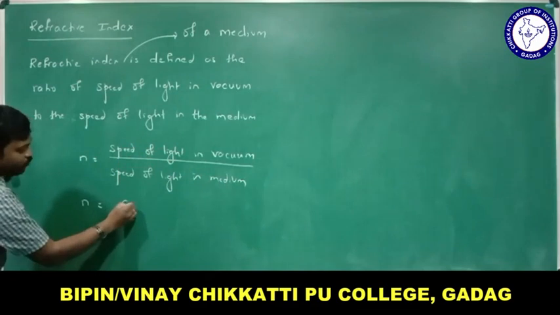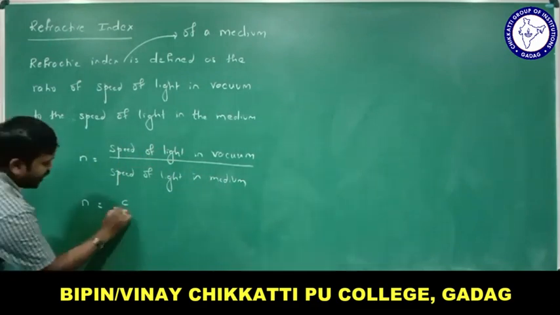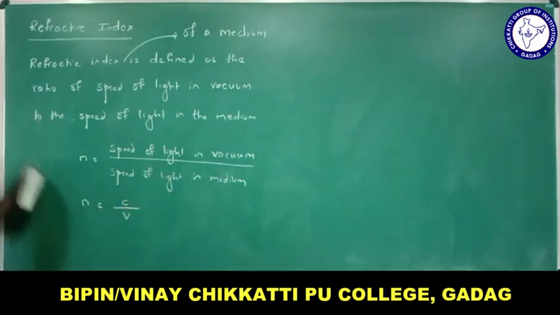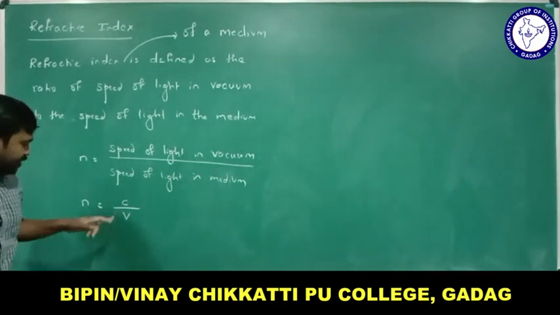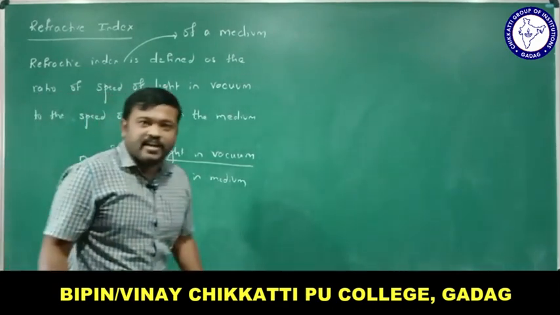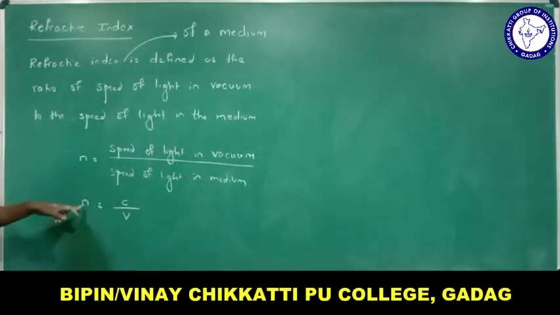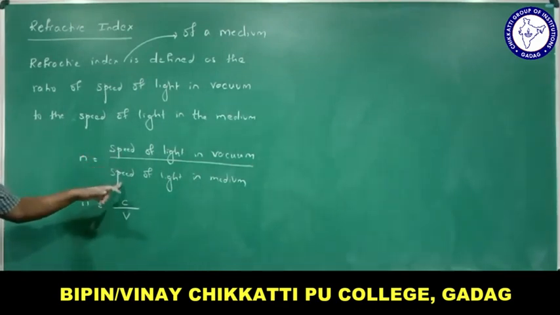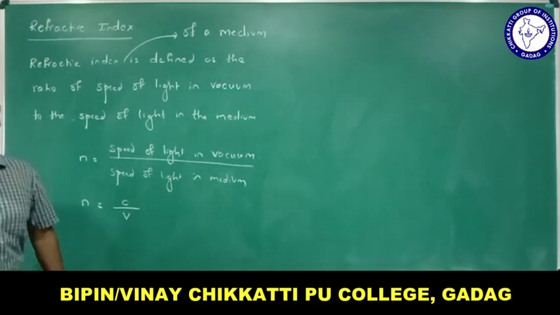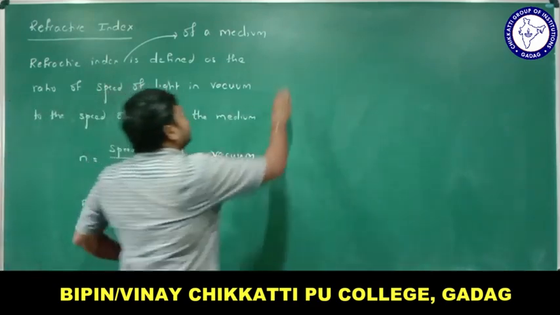Speed of light in vacuum, we know it is denoted by small letter c, and the speed of light in medium, let me call it v. That is the speed of light in medium, and c is the speed of light in air or vacuum, right? Refractive index of a single medium is the ratio of speed of light in vacuum to the speed of light in the medium, right?